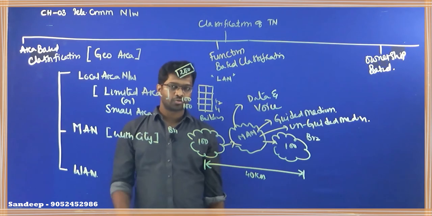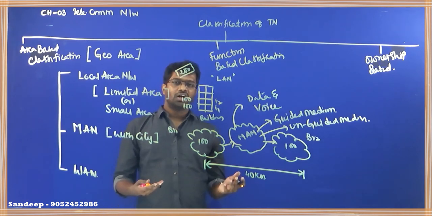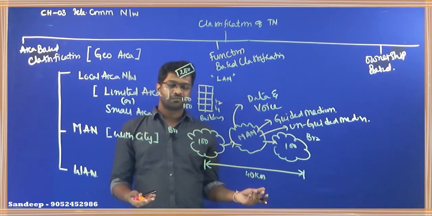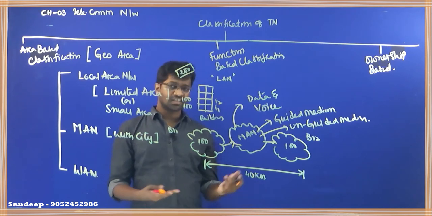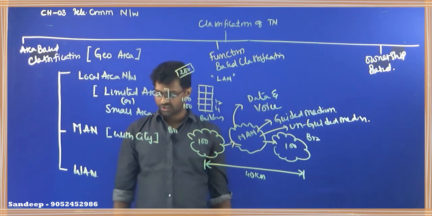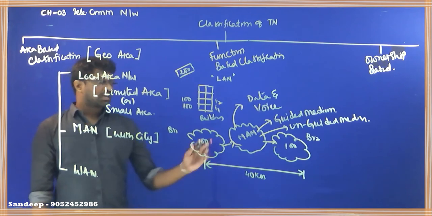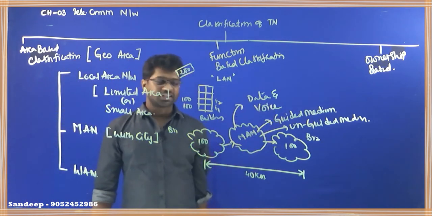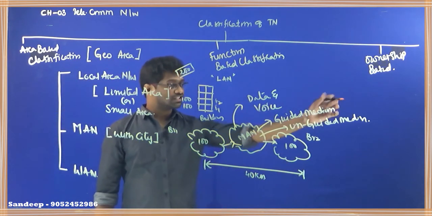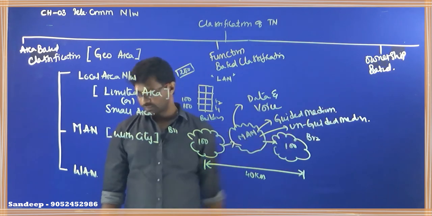Okay, what do you mean by metropolitan area network? It is nothing but a network which is required for the purpose of connecting the computers within a range of 40 kilometers. And does it support transmission of data and voice? Yes, it supports transmission of data and voice. Does it support guided medium and unguided medium? Yes, it supports both.